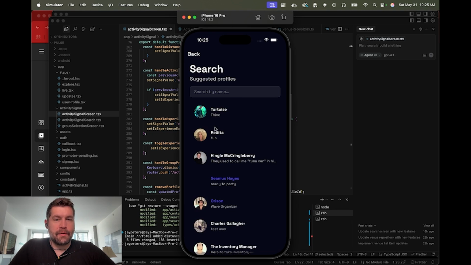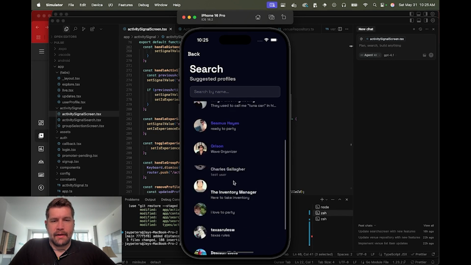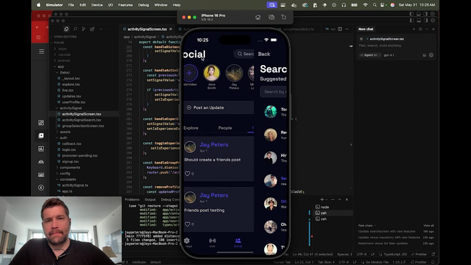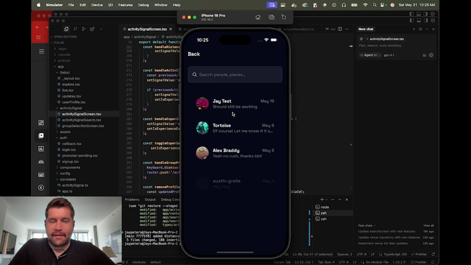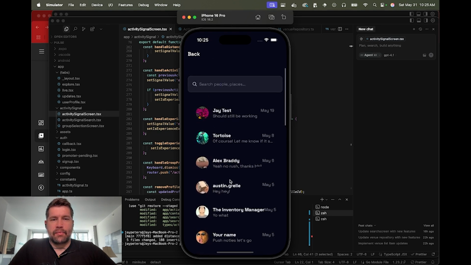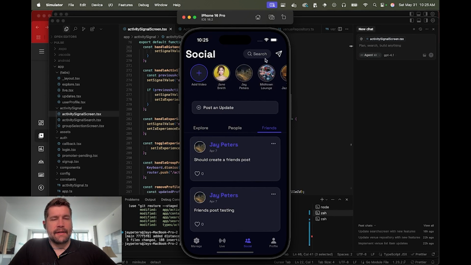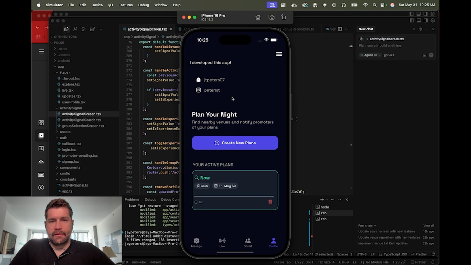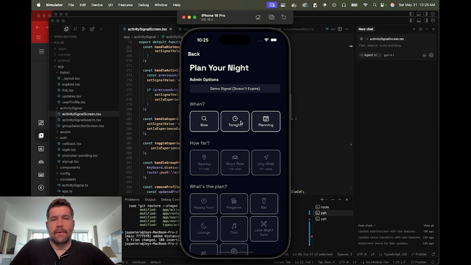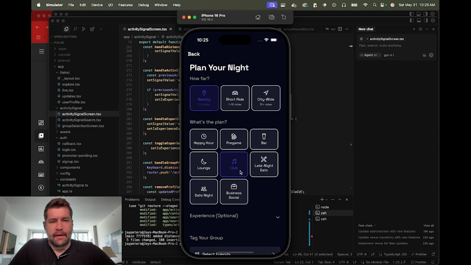Then be able to search for profiles that are on the app, so you can go find other buddies to DM with. So it's a pretty fully featured app at this point. And then the last thing here is just the profile setting. This is the primary function of the app, is that, hey, I'm going to go out tonight, want to look for something to do nearby, and I'm looking for a club.